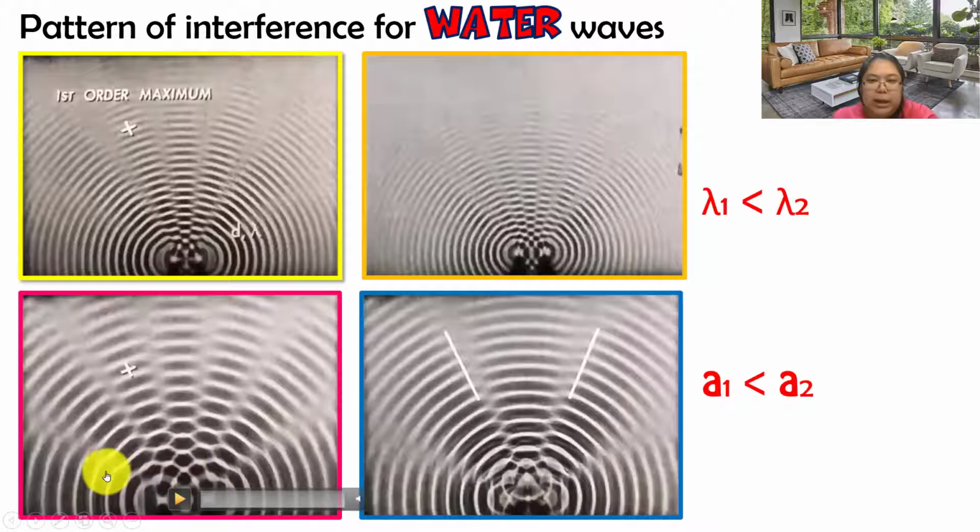Okay, this one is a2, this one is a1. This one should be lambda 1, this one is lambda 2. So from here the pattern is almost the same. What will affect the distance between two constructive lines? That's the lambda of the water, that means the wavelength of the water, and also the distance between the sources. They will affect the distance between the constructive lines, the X.